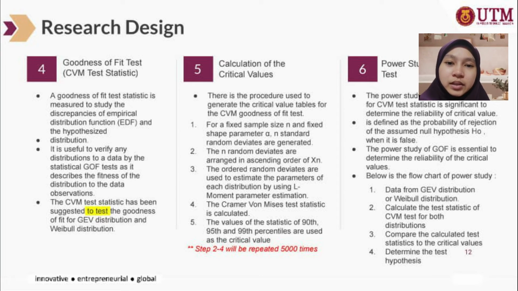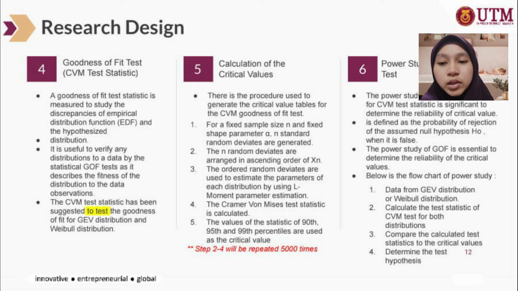Besides that, the method used in this thesis is the calculation of the critical values. There is a procedure for how to calculate and generate the critical value tables for the CVM goodness of fit test. The first step is that this thesis finds, for a fixed sample size n and fixed shape parameter, standard random deviates generated.